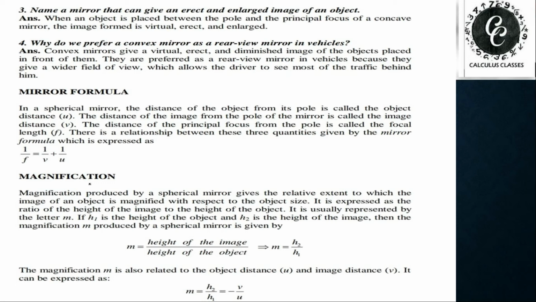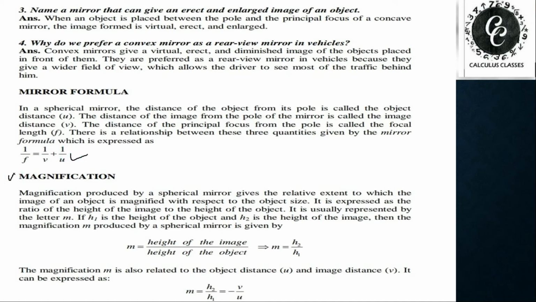Mirror formula. That means this is the relationship between the distance of the object, denoted by small u, the distance of the image, denoted by small v, and the focal length of the spherical mirror, denoted by small f. There is a relationship between these three quantities, which is known as the mirror formula. It is written as 1/f = 1/v + 1/u. I hope you understood this much.